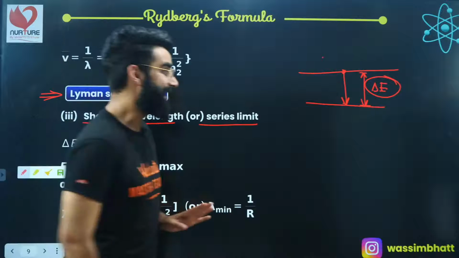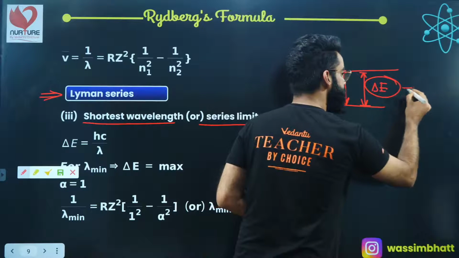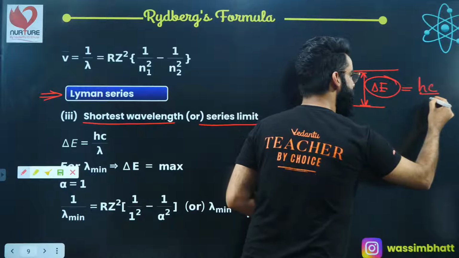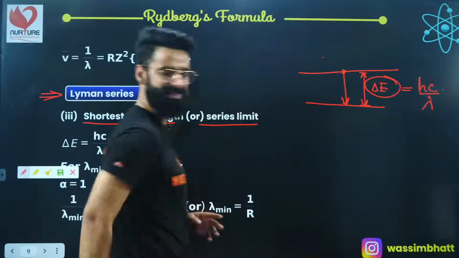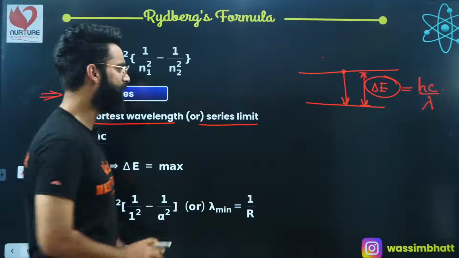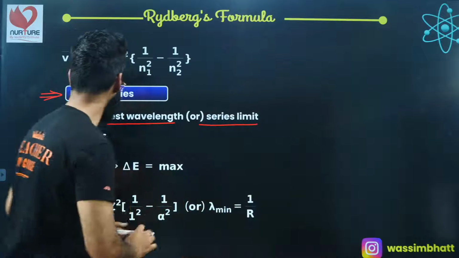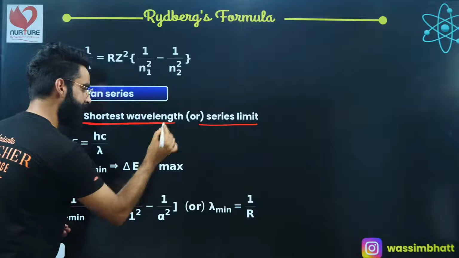Okay, and this much amount of energy the electron will be emitting in the form of radiation, right? So it is basically equal to hc divided by lambda. That's something which you all must be knowing. This is something which we have discussed in the Bohr theory as well. Now, people understand, I'm talking about something called as series limit. I'm talking about something called as shortest wavelength emitted.